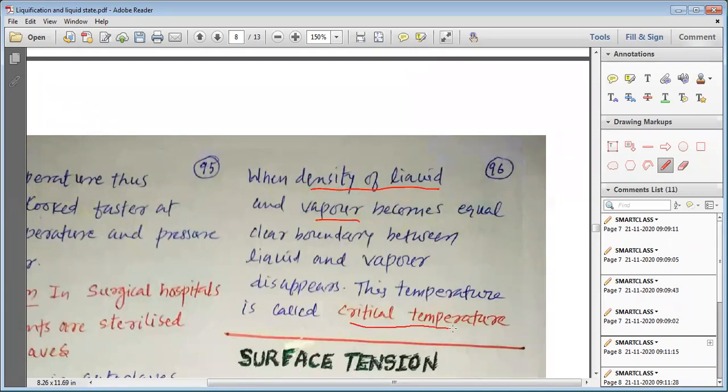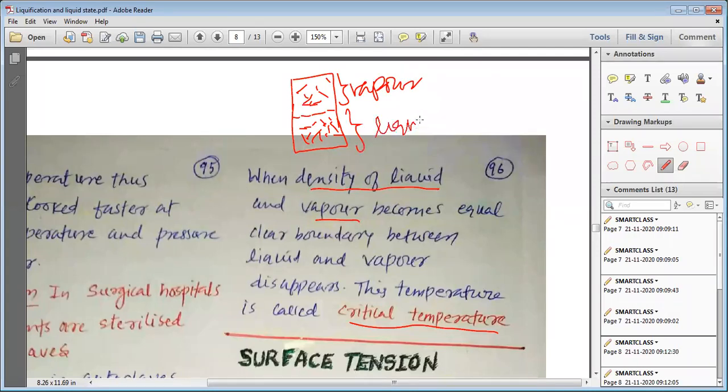and this temperature is called the critical temperature. Once again, my dear students, in a particular closed vessel, generally we have a clear boundary between the liquid and the vapor. So this is the vapor phase and this is the liquid phase that we can clearly see.